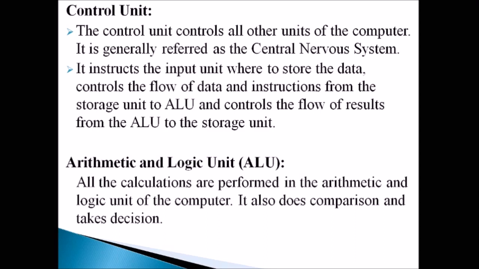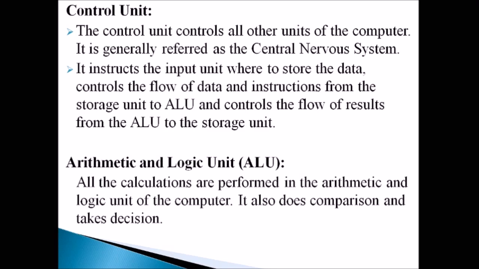There are many things under this. While we give the input through the input unit, the data will be transferred to the storage, where it will be processed, and after the process it should be moved to the output unit. So all this flow of data will be controlled by the control unit, and it can be referred to as the central nervous system, okay.